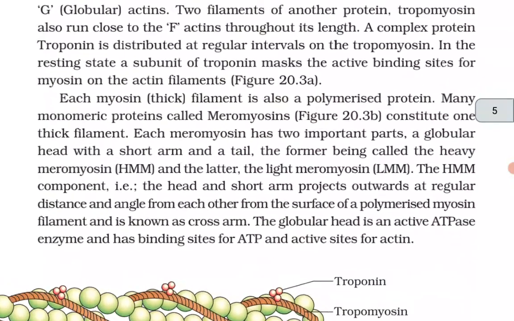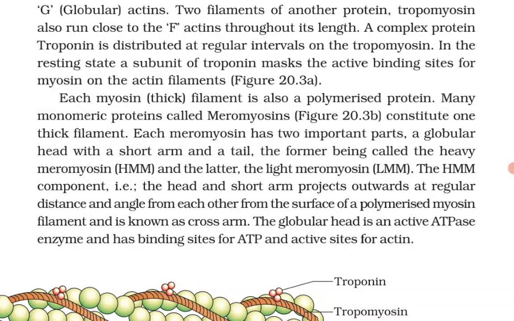Each myosin, that is thick filament, is also a polymerized protein. Many monomeric proteins called meromyosins constitute the thick filament. Each meromyosin has two important parts, a globular head with a short arm, and a tail. The former is called the heavy meromyosin, HMM, and the latter the light meromyosin, LMM.